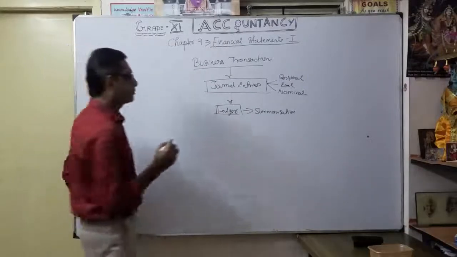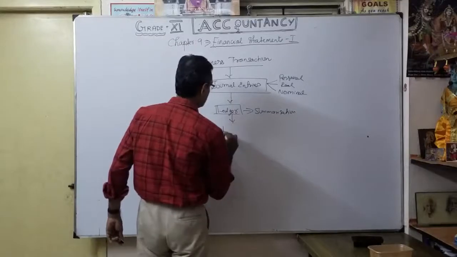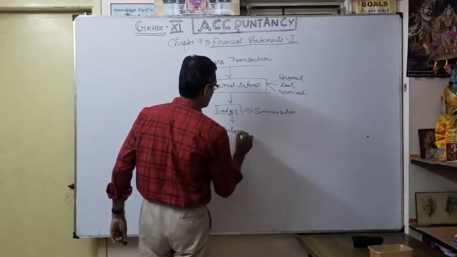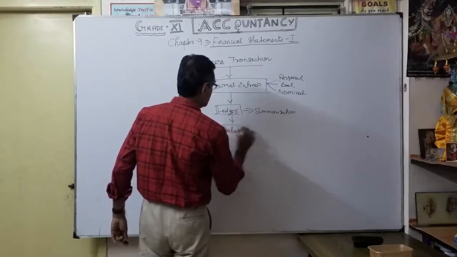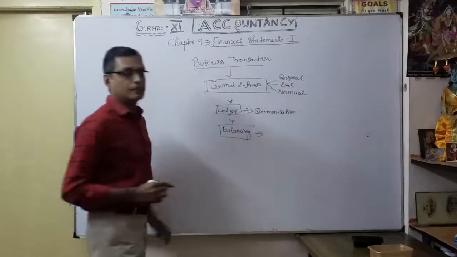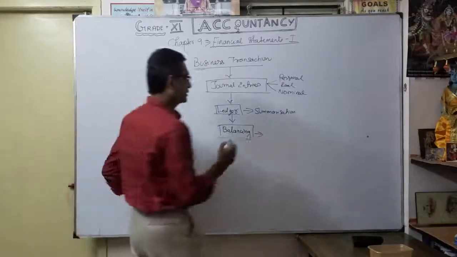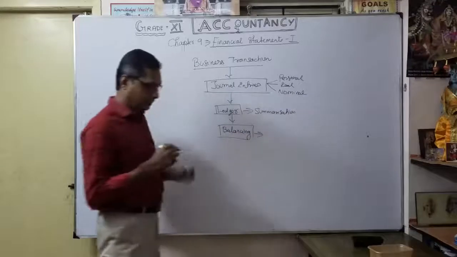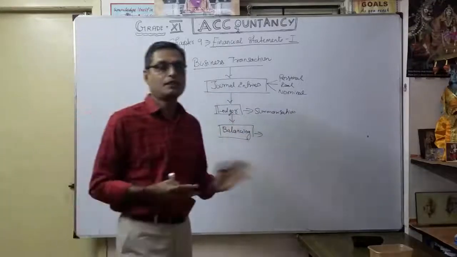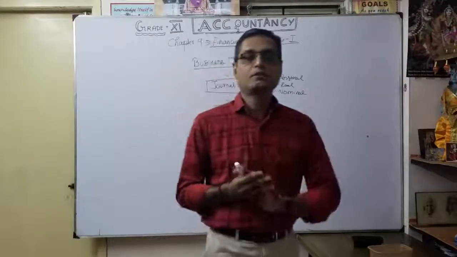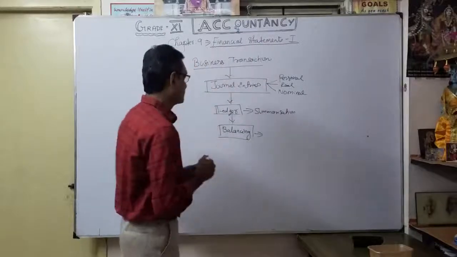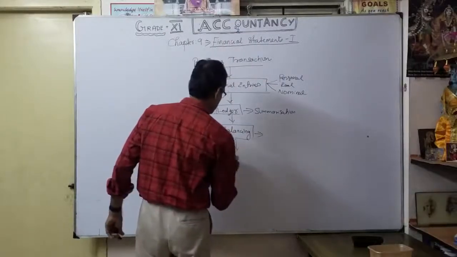Once you have prepared the ledger, you are going to arrive at balancing, wherever brought down, wherever carried down, on the debit side and credit side. Sometimes brought down will come on the credit side, sometimes on the debit side. Accordingly, you are going to prepare the trial balance.